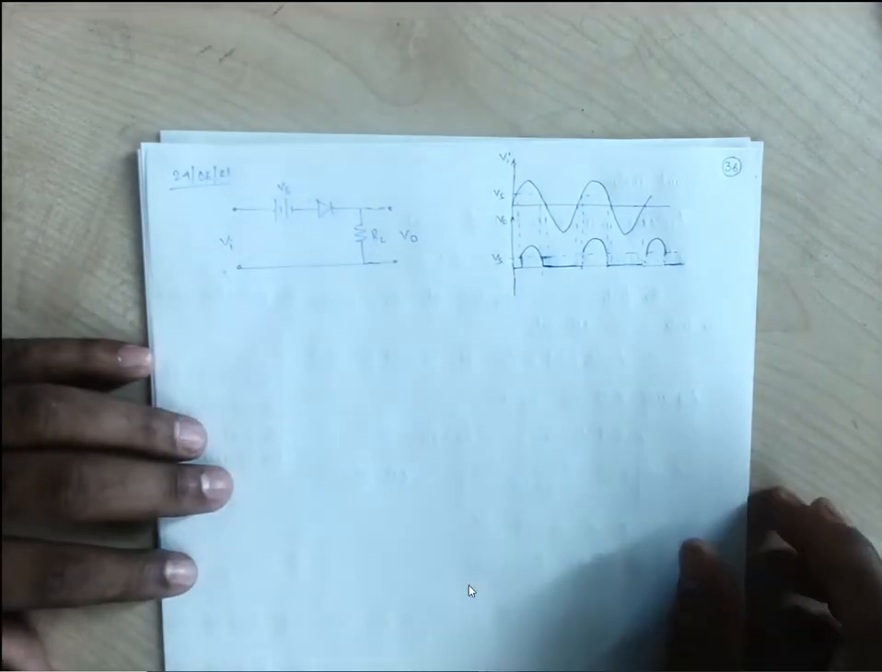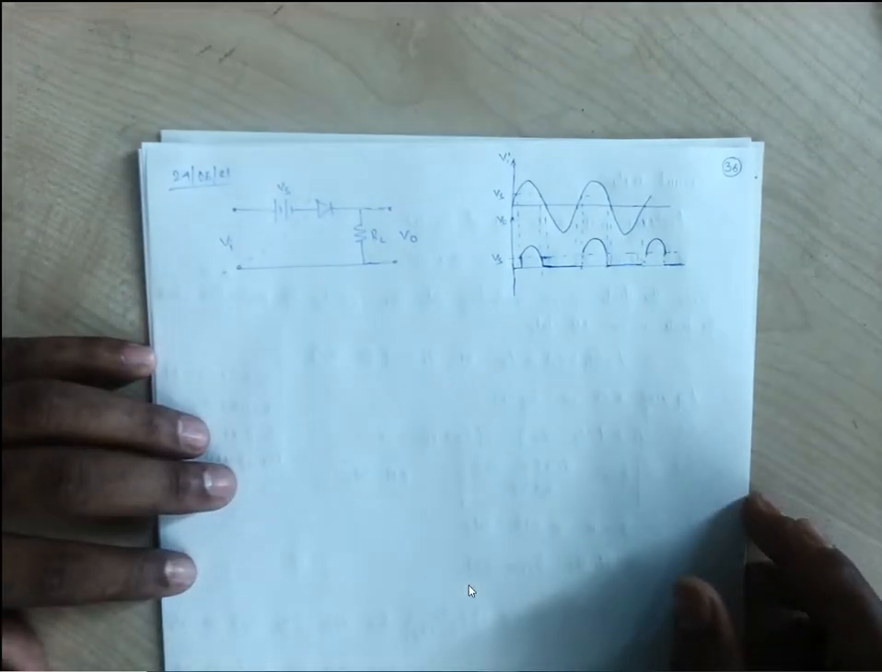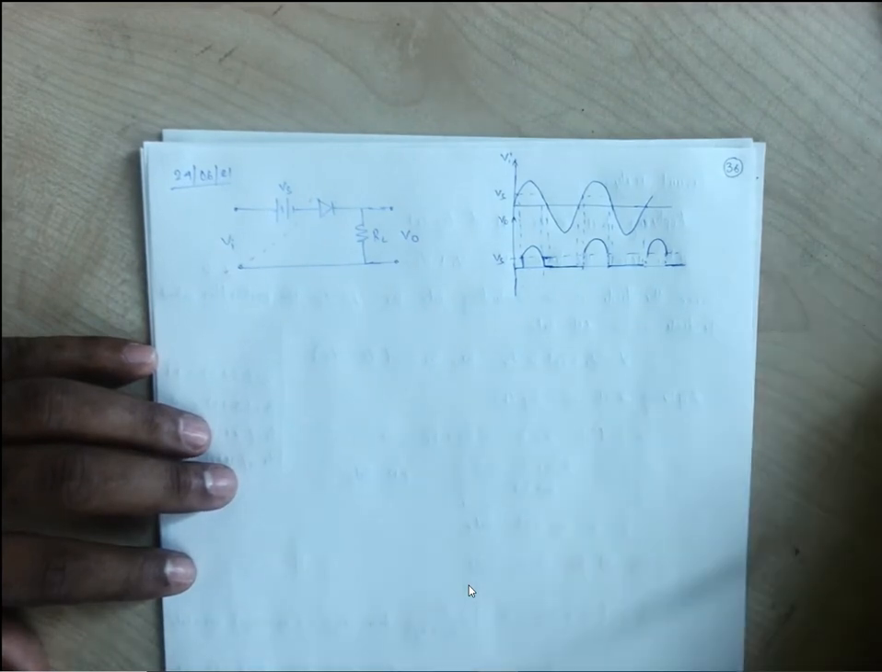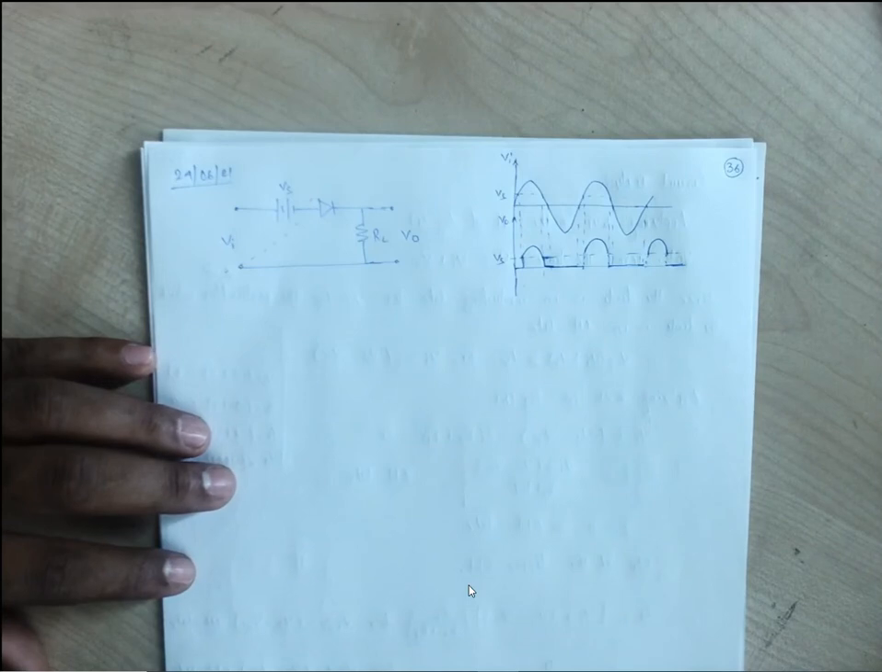Sir, will we call this positive clipping or negative clipping? Because here both are happening, positive and negative. Then we need to call this one a combinational clipping. That is another one, a combination of positive and negative.